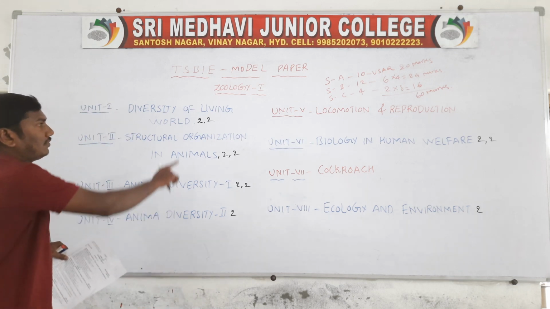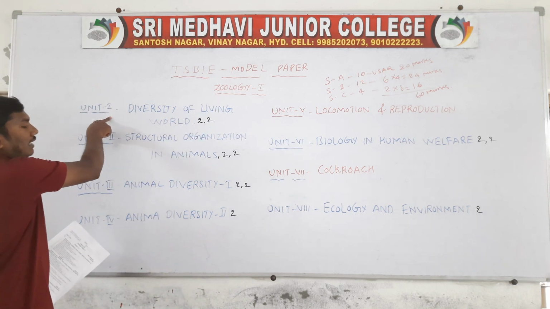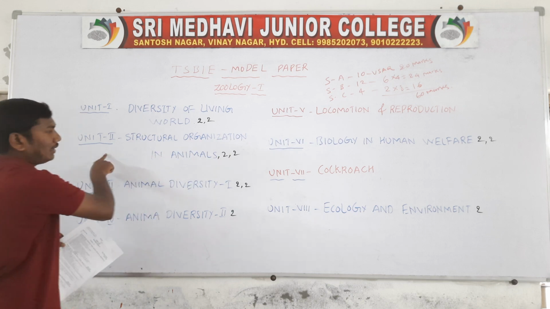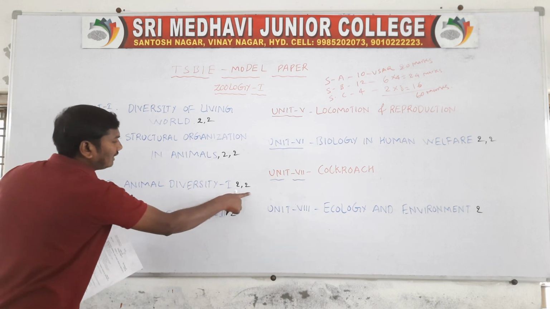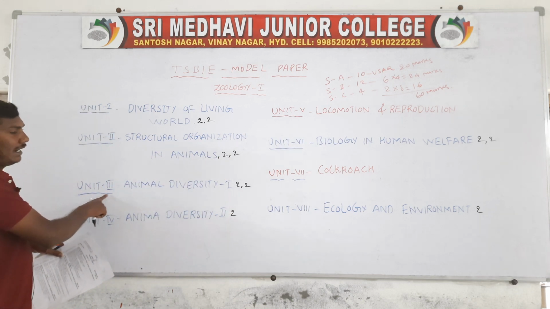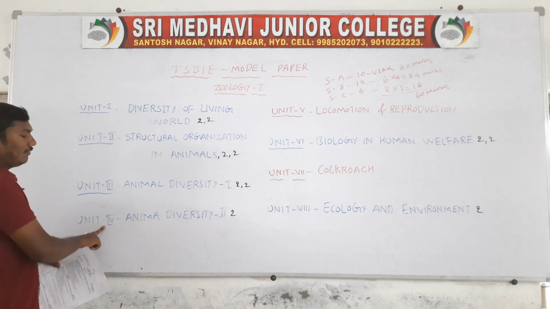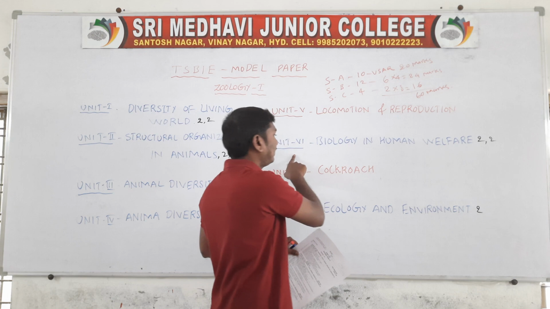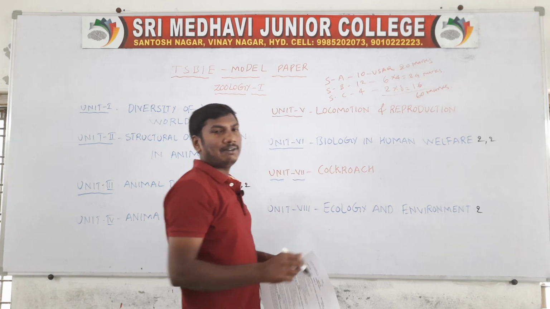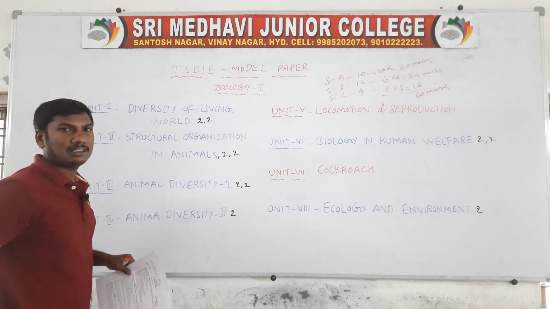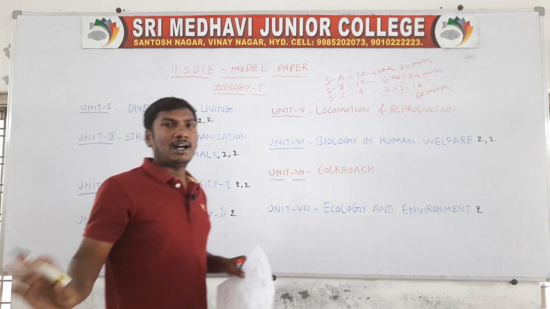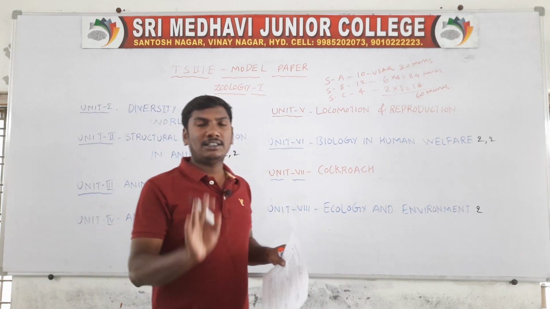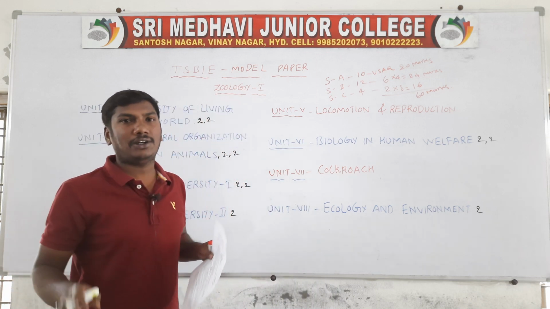The first and second questions are from unit 1, the third and fourth questions from unit 2, the fifth and sixth questions from unit 3, the seventh question from unit 4, the 8th and 9th from unit 6, and the 10th question from unit 8. So 10 very short answers. You write 10 answers, 10 into 2, 20 marks. There is no choice.